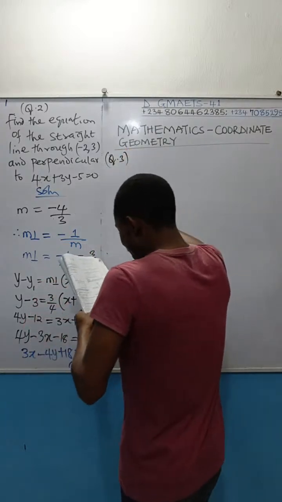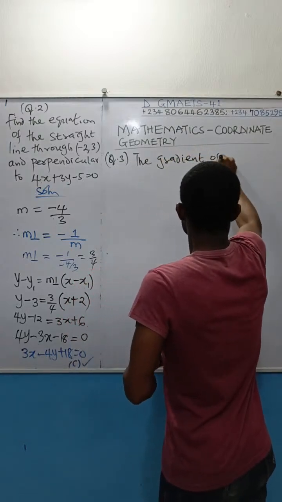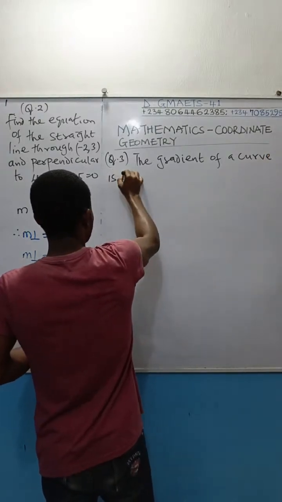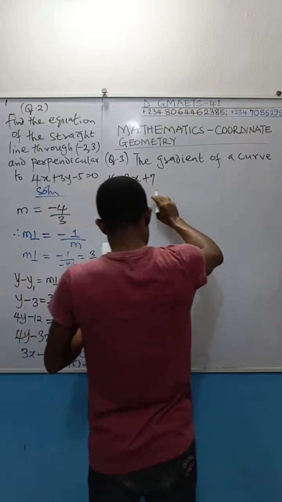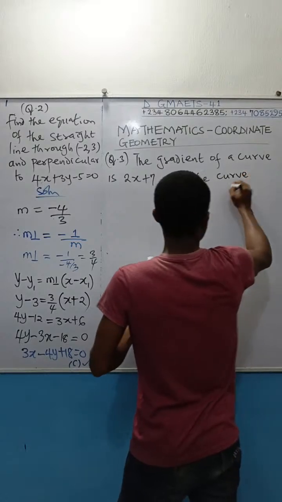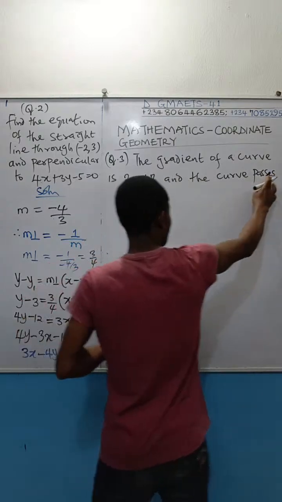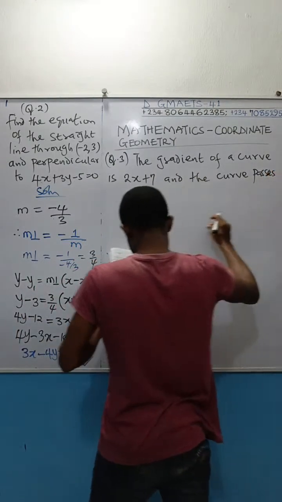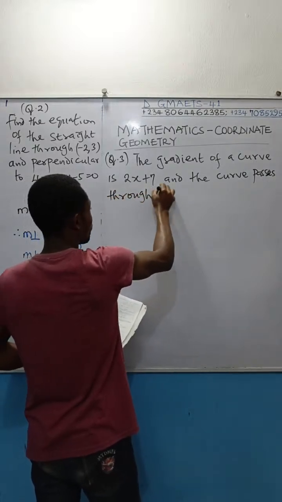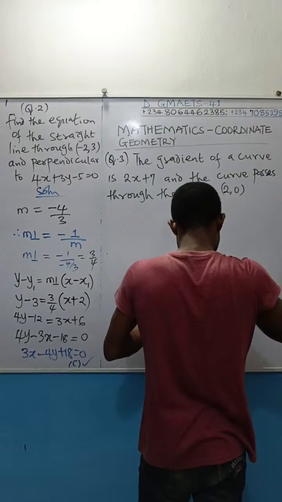Q3. The gradient of a curve is 2x plus 7, and the curve passes through the point (2, 0).